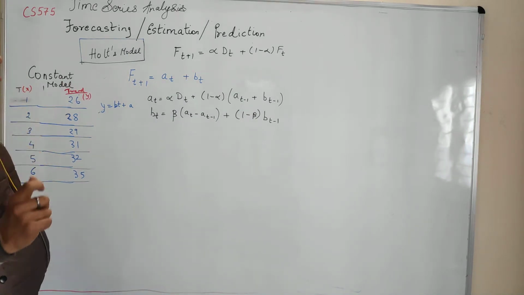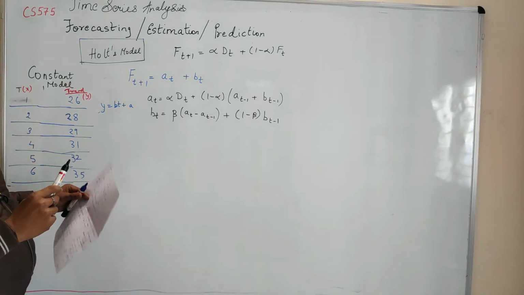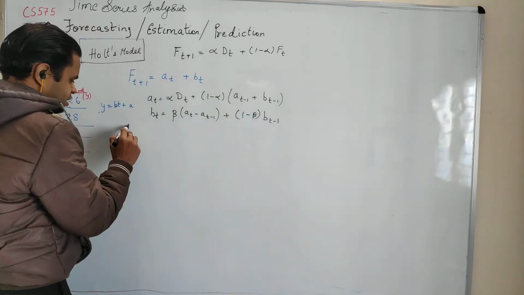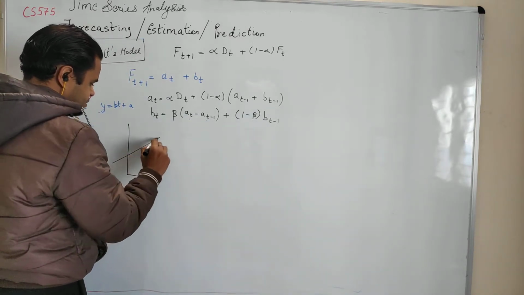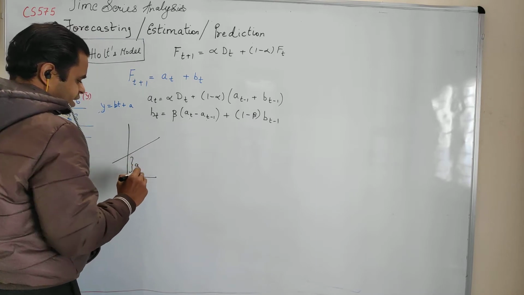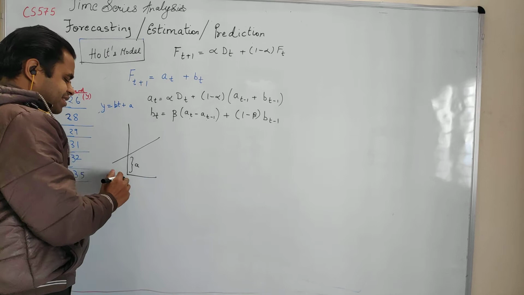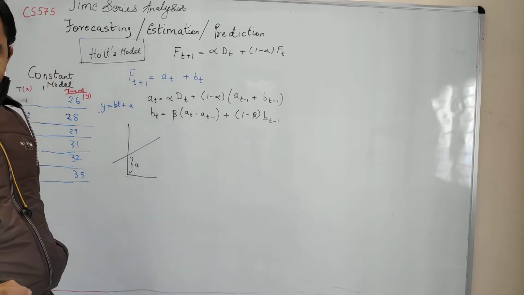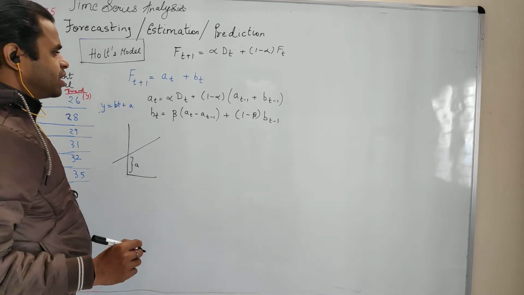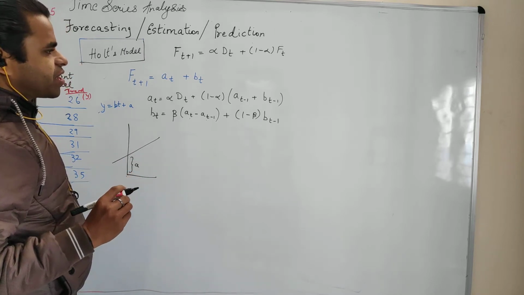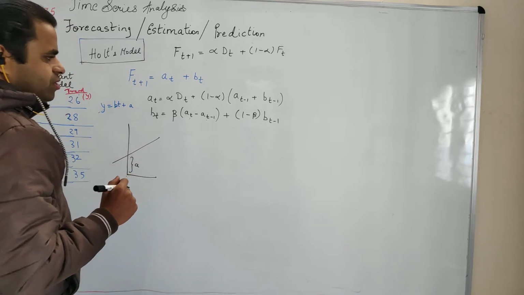Fine. Similar concepts only. But now you know that a_t is basically the intercept, right? a is the intercept at which the regression line cuts the y-axis when t is equal to 0. It gives the intercept. And now let us see an example for this and how you can visualize it.